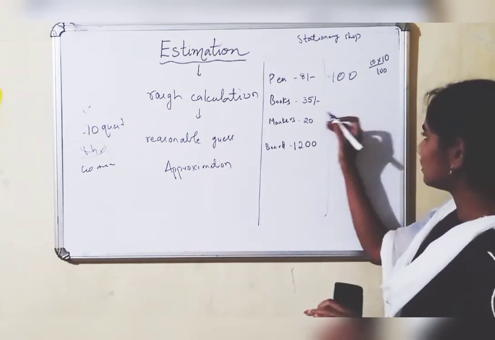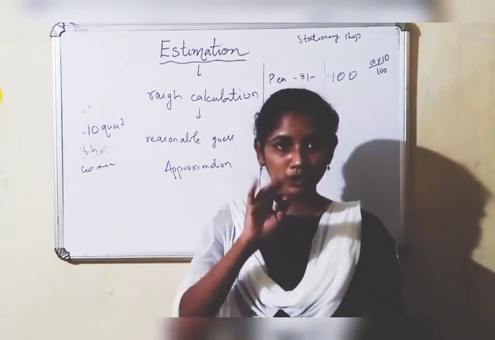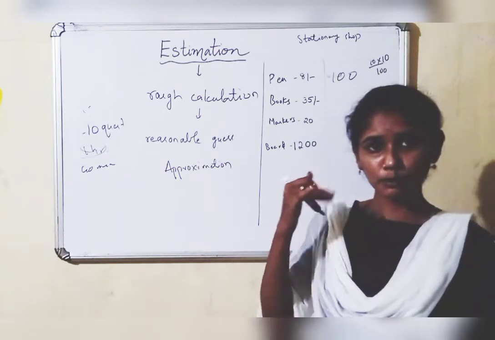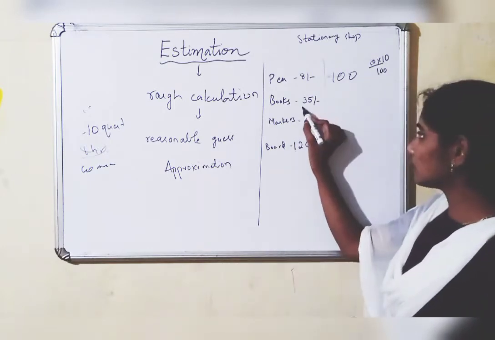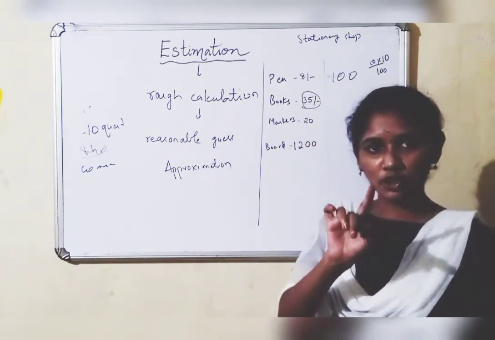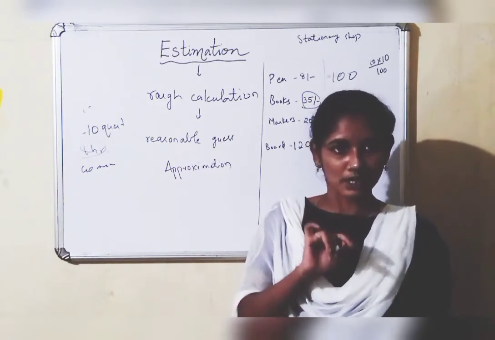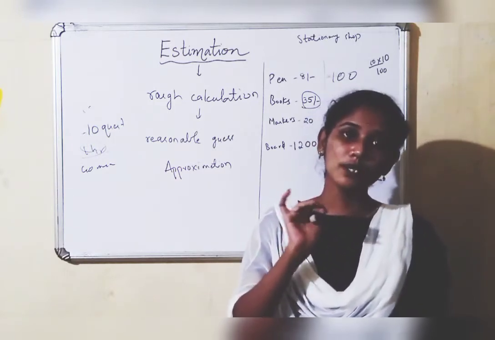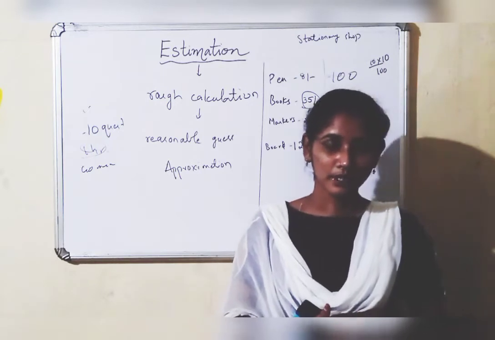Okay? Right. If you want to buy 3 books from my shop, then the original cost of one book is 35 rupees and you want to buy 3 books. How much amount will you take to the shop? Think and answer.